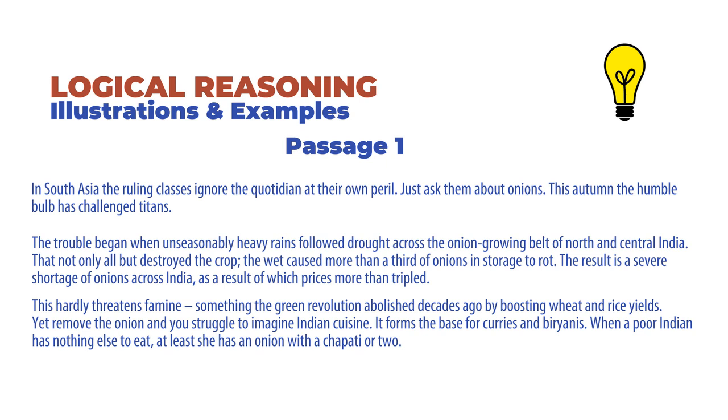This hardly threatens famine, something the Green Revolution abolished decades ago by boosting wheat and rice yields. Yet, remove the onion and you struggle to imagine Indian cuisine. It forms the base for curries and biryanis. When a poor Indian has nothing else to eat, at least she has an onion with a chapati or two.